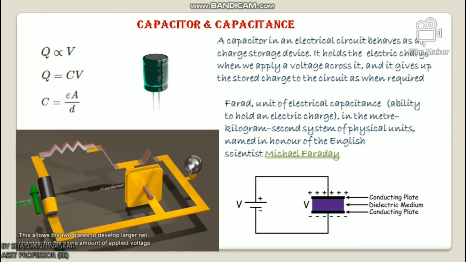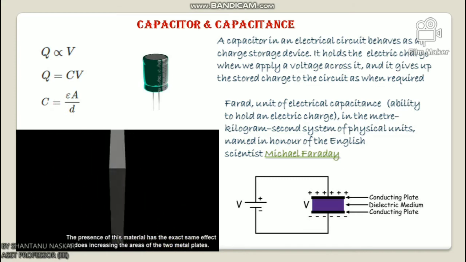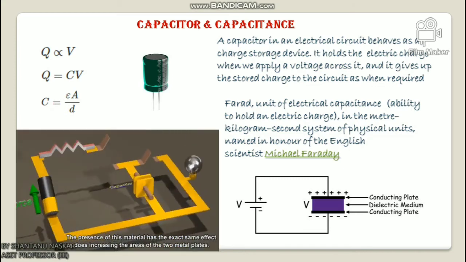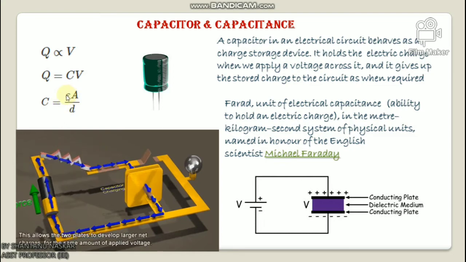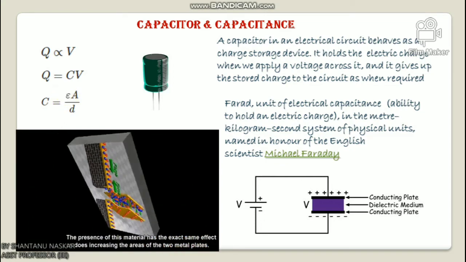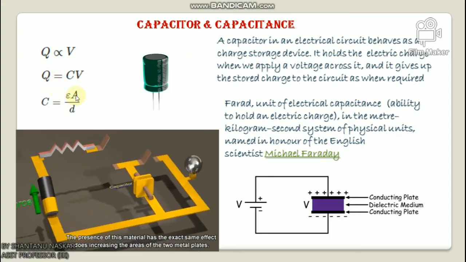So the capacitance depends upon three physical factors: the active area of the capacitor conductor plates, the distance between the conductor plates, and the permittivity of the dielectric medium. So C equals epsilon A by D, where epsilon is the permittivity of the dielectric medium, A is the active area of the plate, and D is the perpendicular distance between the plates.